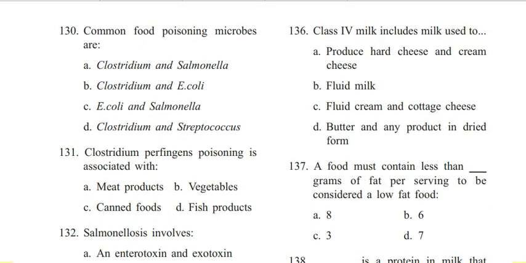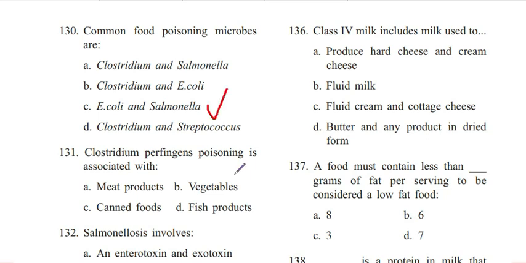Next question. 130. Common food poisoning microbes are Clostridium and Salmonella, Clostridium and E. coli, E. coli and Salmonella, Clostridium and Streptococcus. Answer is C. E. coli and Salmonella.